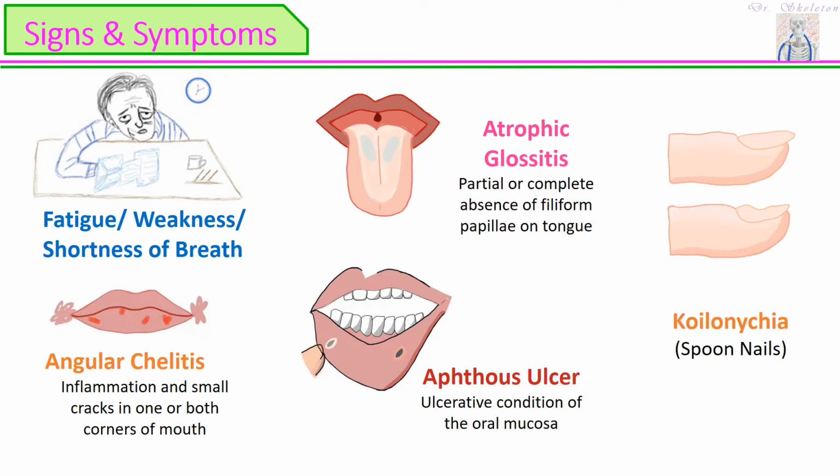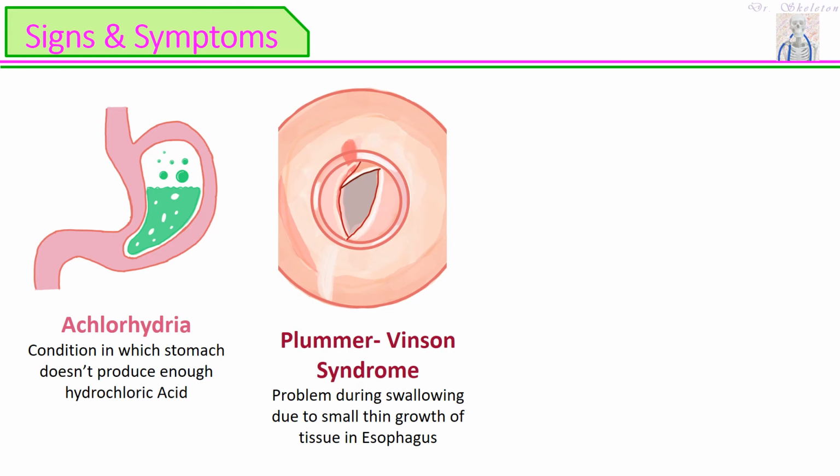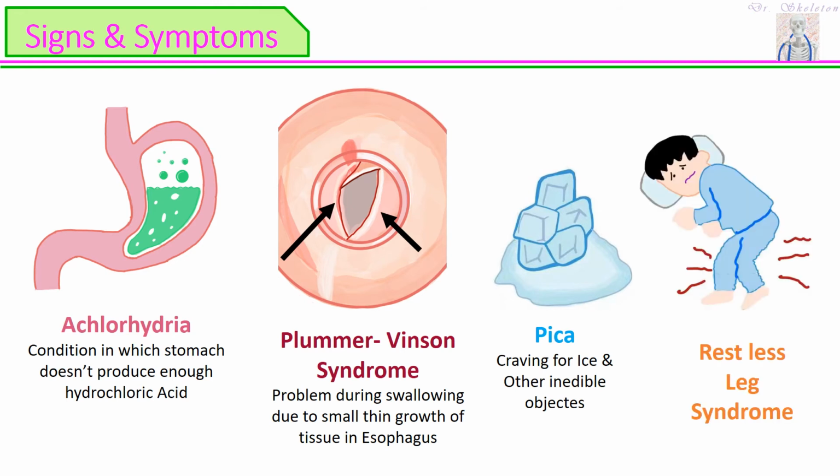Koilonychia or spoon nail, it is a spoon-like nail condition. Achlorhydria, a condition in which the stomach does not produce enough hydrochloric acid. Hydrochloric acid is very essential to convert ferric into ferrous iron, which is better absorbed. Plummer-Vinson syndrome, a problem during swallowing due to a small thin outgrowth of tissue in the esophagus blocking the pipe. We also have pica, craving for ice and other inedible objects. Restless leg syndrome is another sign and symptom of iron deficiency anemia.